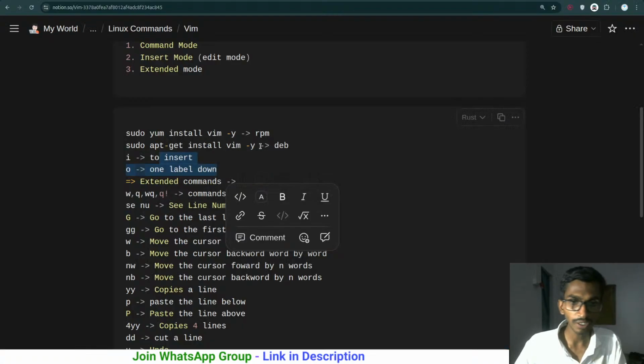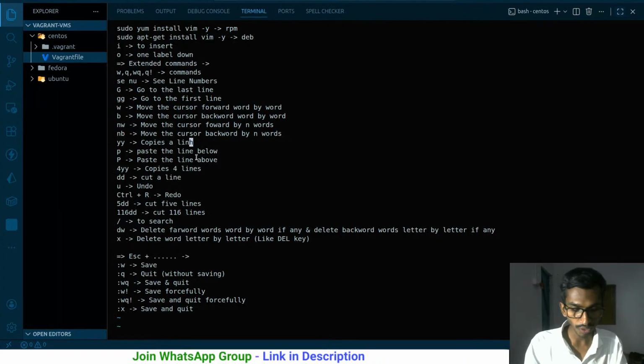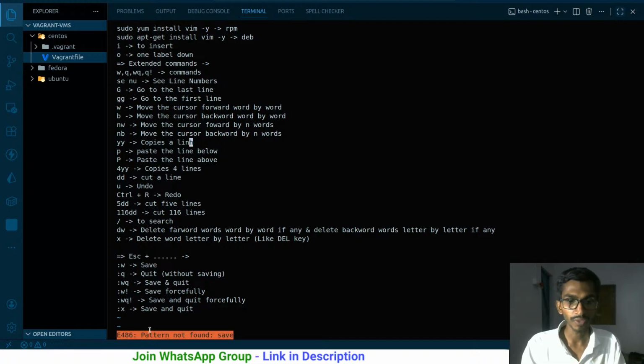Apart from this, what are the modes we have? Command mode, insert mode, and extend mode. For extend mode, you press shift and semicolon. Right now you can enter some commands over here. Suppose I want to search, save over here and enter. Didn't it work? Percentage, yes. There is a command I forgot. Never mind, I will go through that.